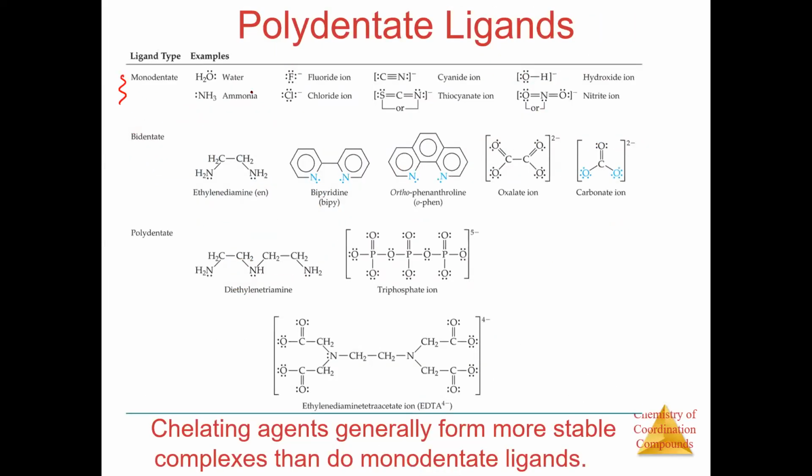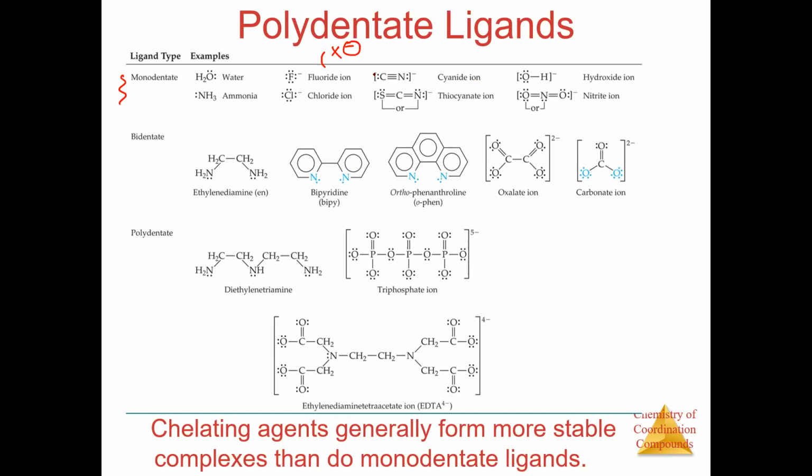So monodentate ligands are what? Even water has the oxygen with 2 lone pairs, but only one of the lone pairs will be at an angle that it can give the electrons to the metal atom. So please don't think that if they have 2 lone pairs, the denticity will be 2. The orientation of the lone pair also matters. So water and fluoride ions and all the X negative, that is halogen ions, will donate only 1 electron pair.